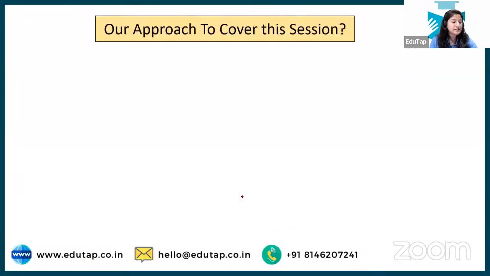So let's understand how our approach would be to cover this session today. In government schemes, which are asked in your examination, that is RBI Grade B we are talking about, paragraph based questions are asked. You are given a paragraph, a kind of moderate paragraph in terms of length, so you have to read that and then answer 3 questions that are asked from it.